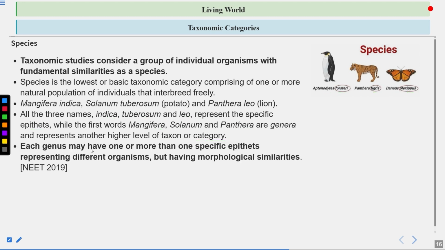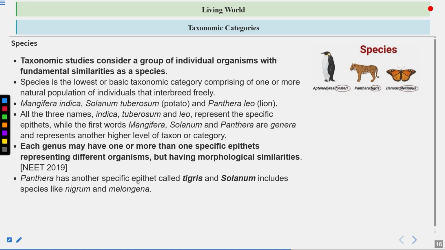Each genus has one or more than one specific epithet representing different organisms but having morphological similarities. So this is again very important. A genus can have more than one specific epithet, and this represents different organisms, but these different organisms have morphological similarities, means their external features will be the same, their morphology will be the same, although they are different organisms.